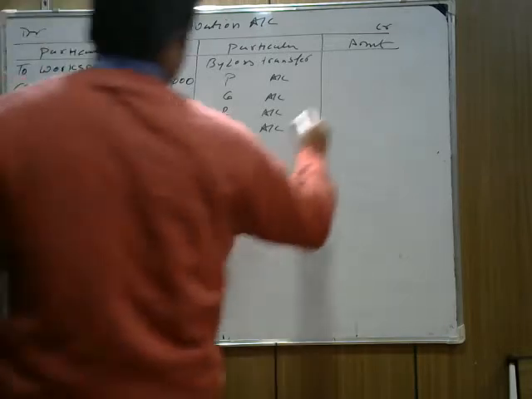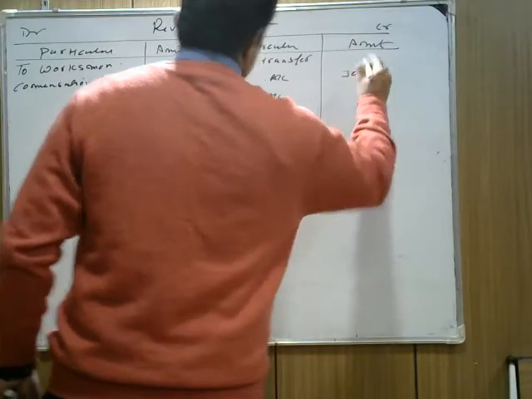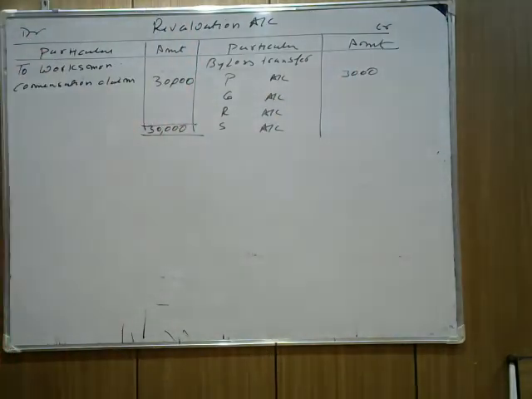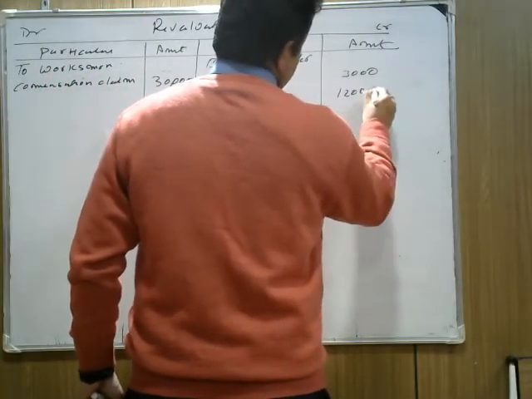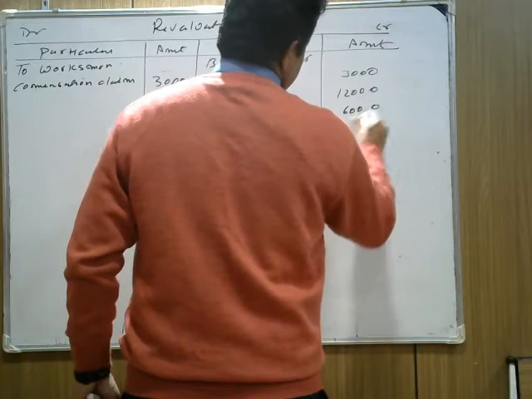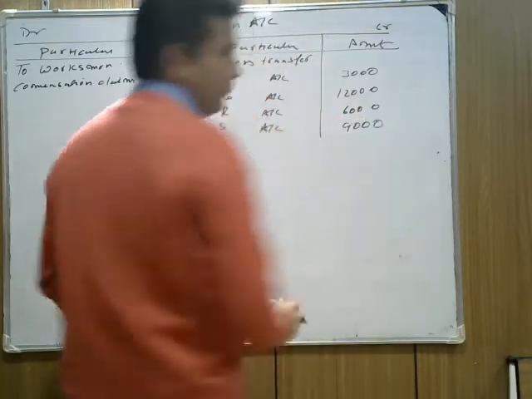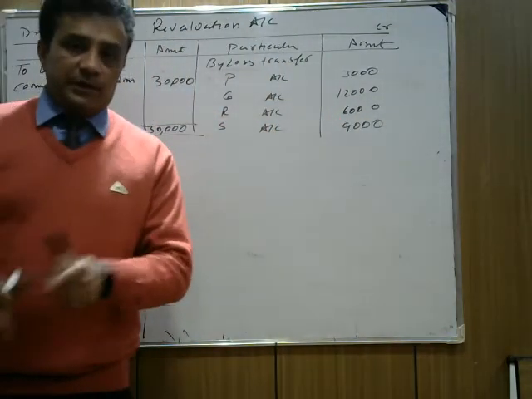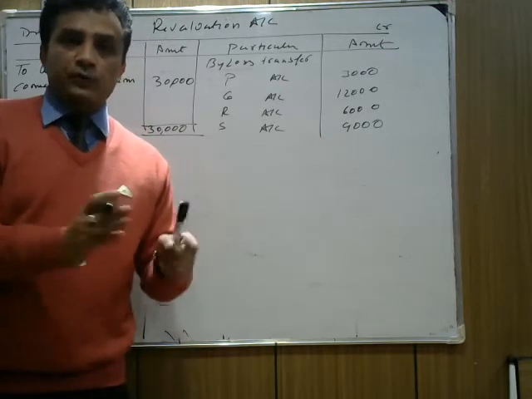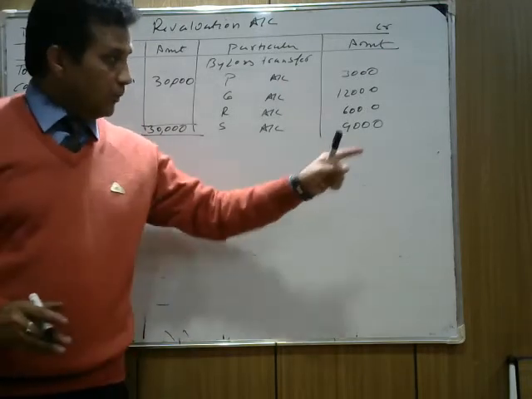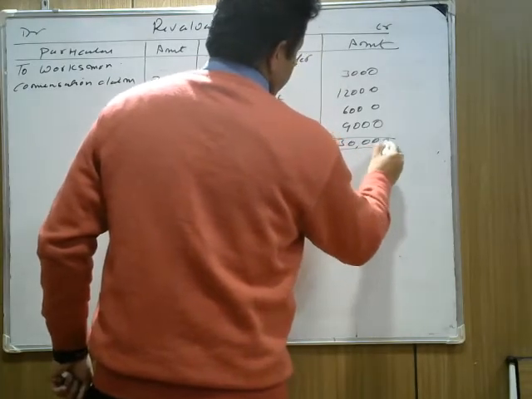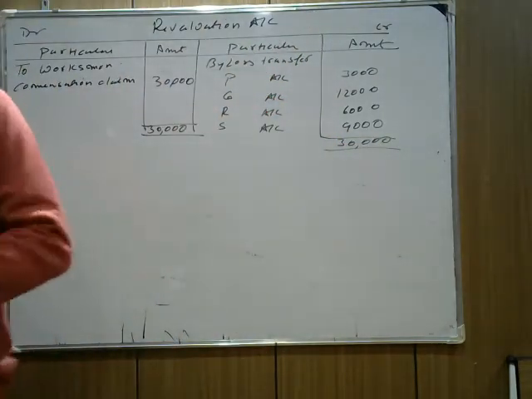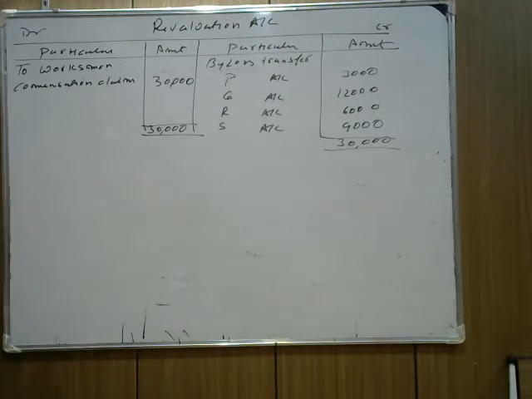It means we divide 30,000 in the old ratio. It's 3,000, 12,000, 6,000 and 9,000. I hope it's clear. Perfect.